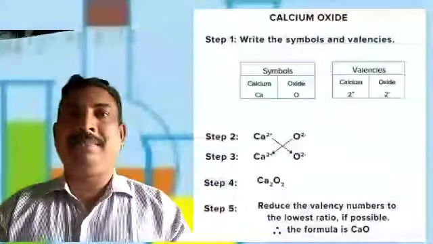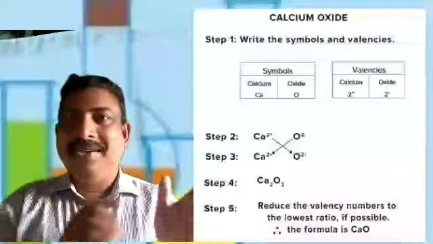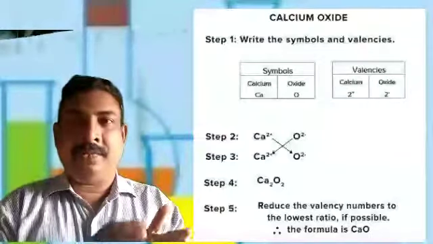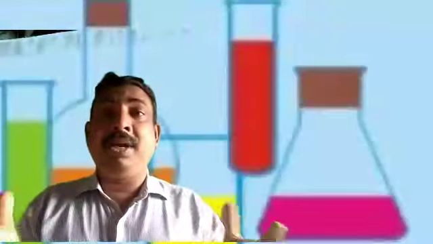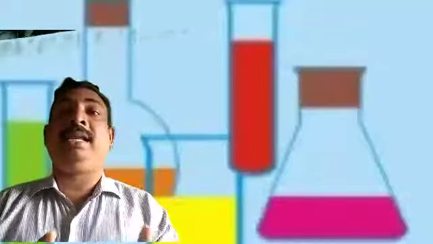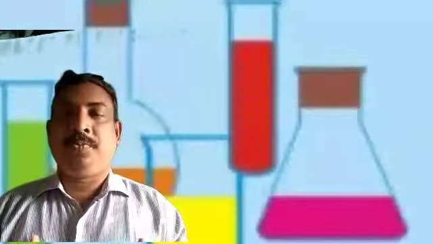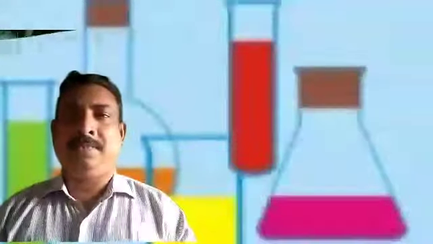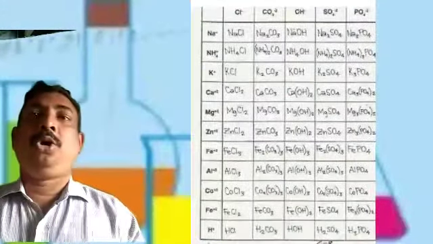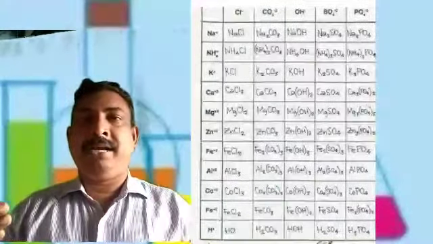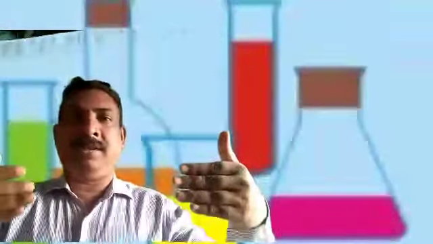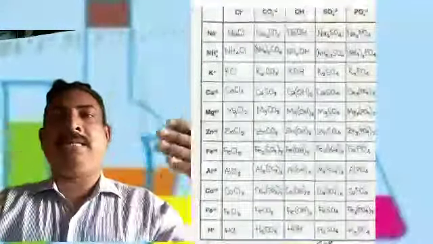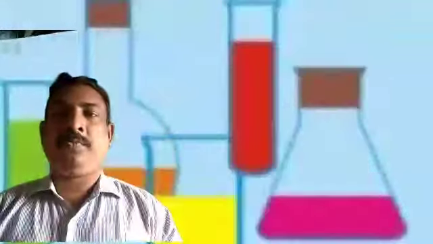Zinc, when you write, the symbol is Zn. First, how do you write Z? And next, how do you write n, Zn. And while writing the chemical formulas, we need to know the crisscross method and the respective valencies. If we know the respective valencies, you can write most chemical formulas very easily. Suppose copper sulfate. Copper valency is 2, sulfate valency is also 2. When both the valencies are equal, you have to write them side by side, CuSO4.